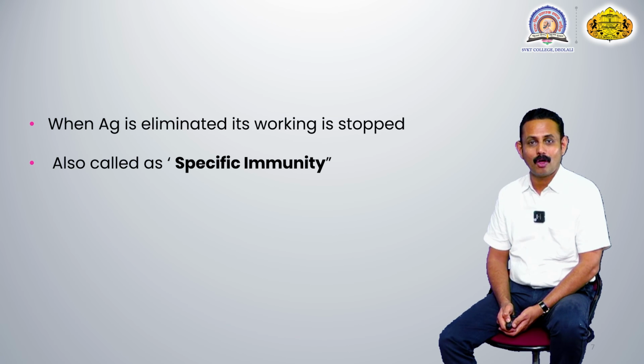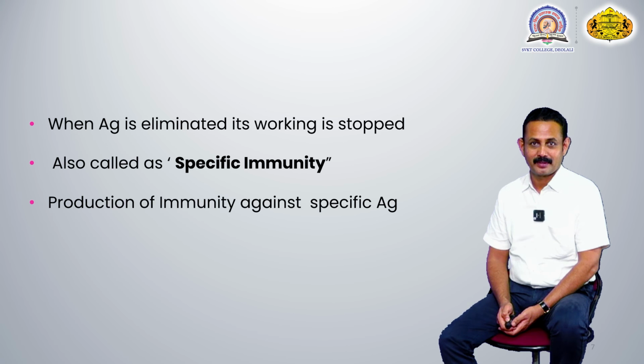It is just like a lock and key model. Against a specific antigen, it produces that specific type of immune response. That's why acquired immunity is also called specific immunity.